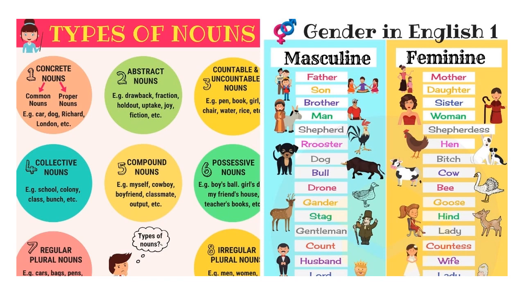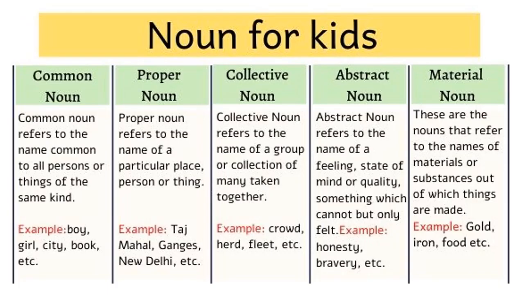Similarly, you have gender in nouns, that is masculine gender and feminine gender. Those which show male and those which show female, like man, woman, son, daughter, father, mother, brother, sister. So these are different kinds of nouns. Once again, we are repeating it so that you don't get confused.